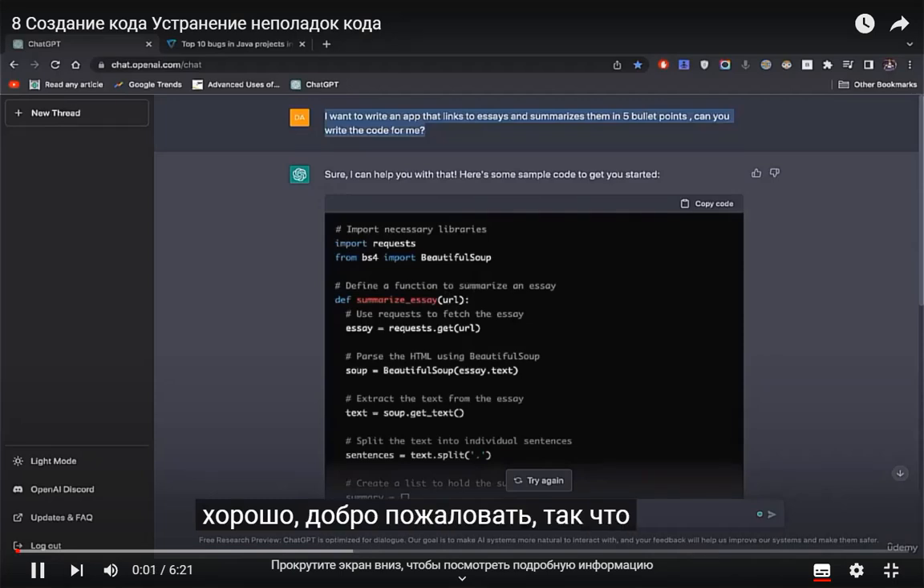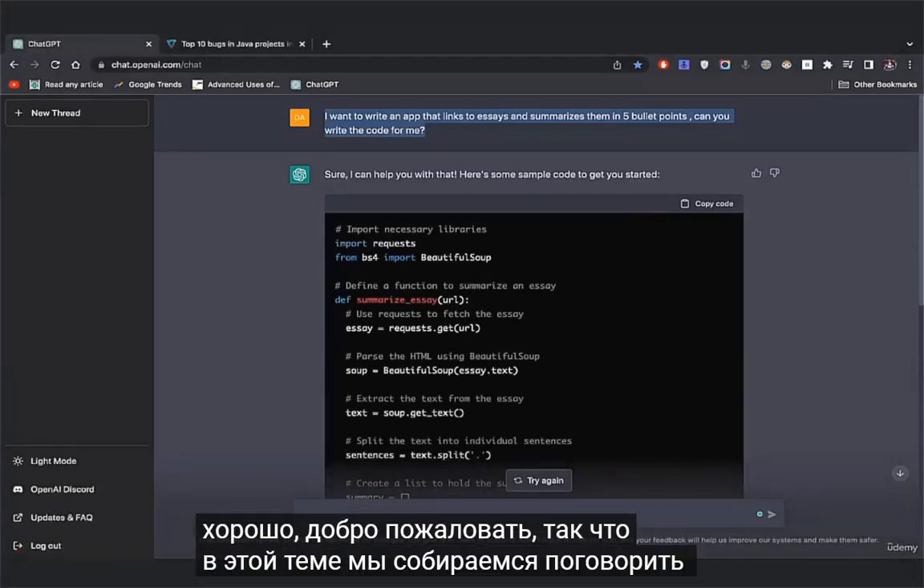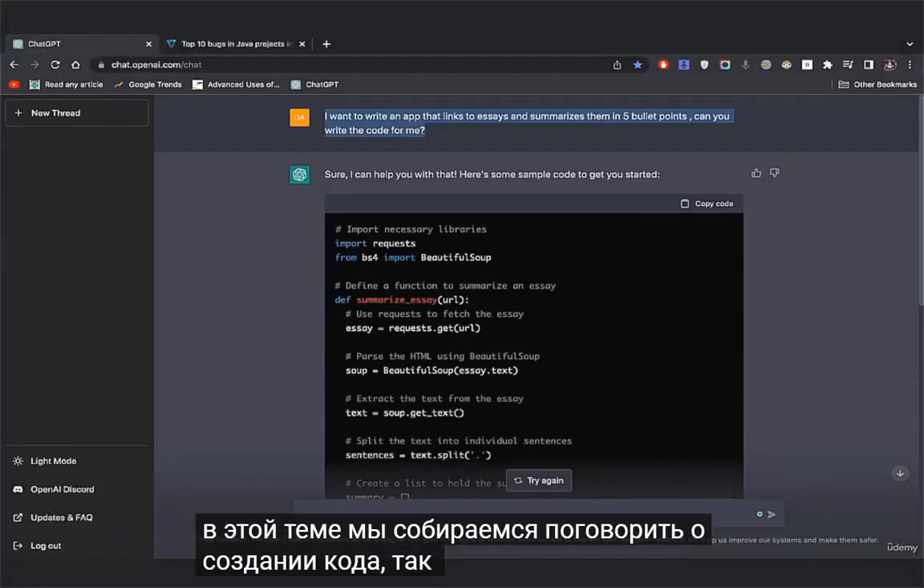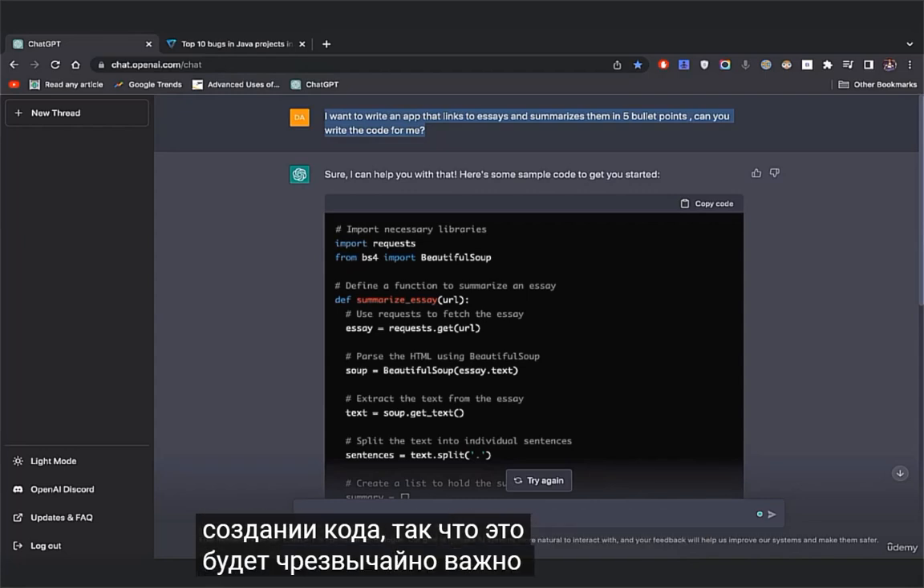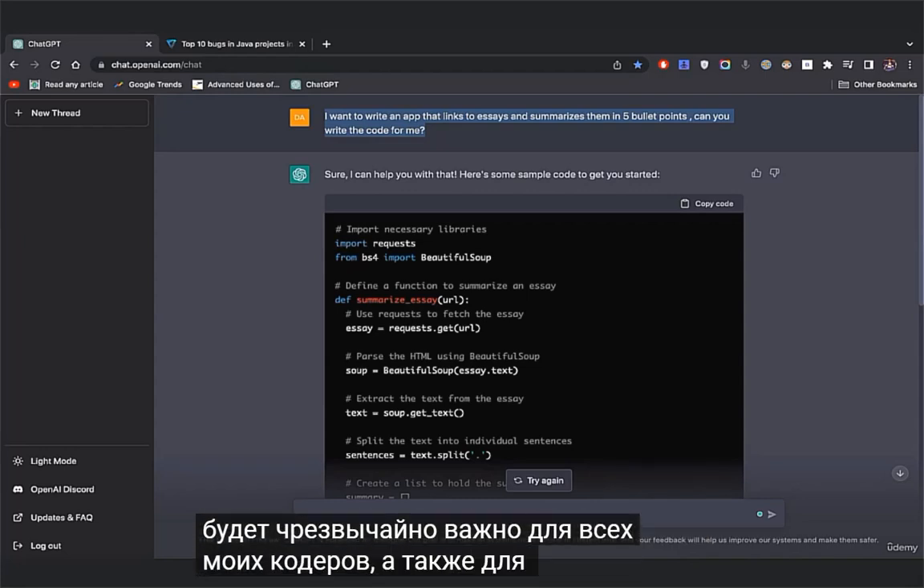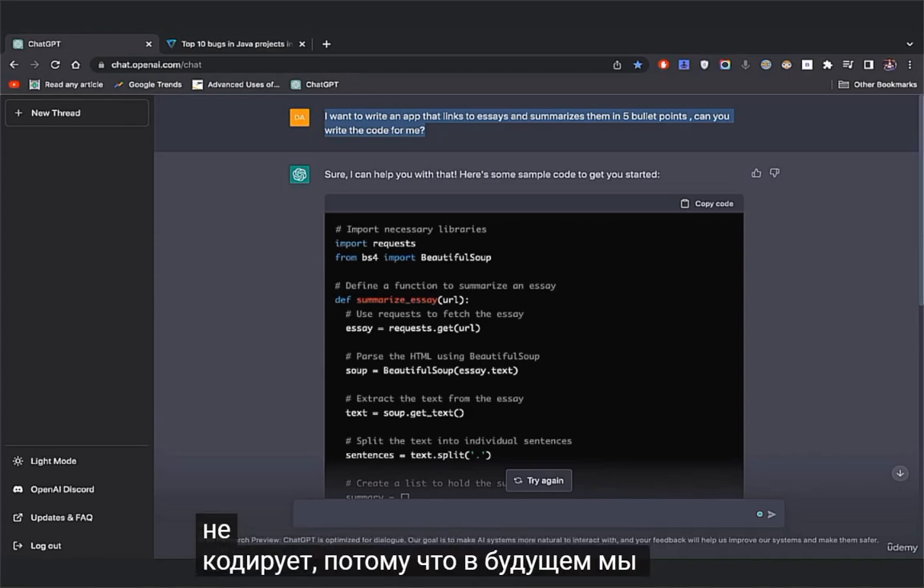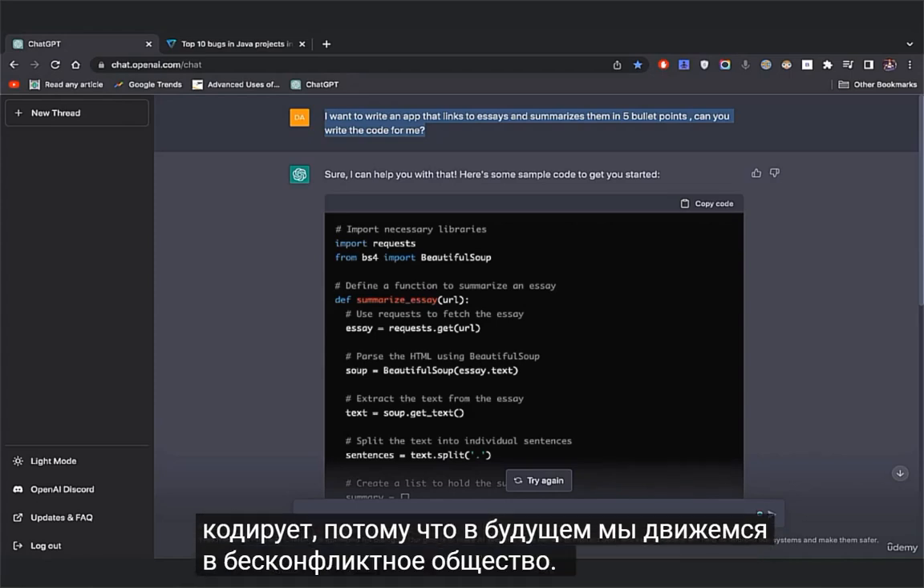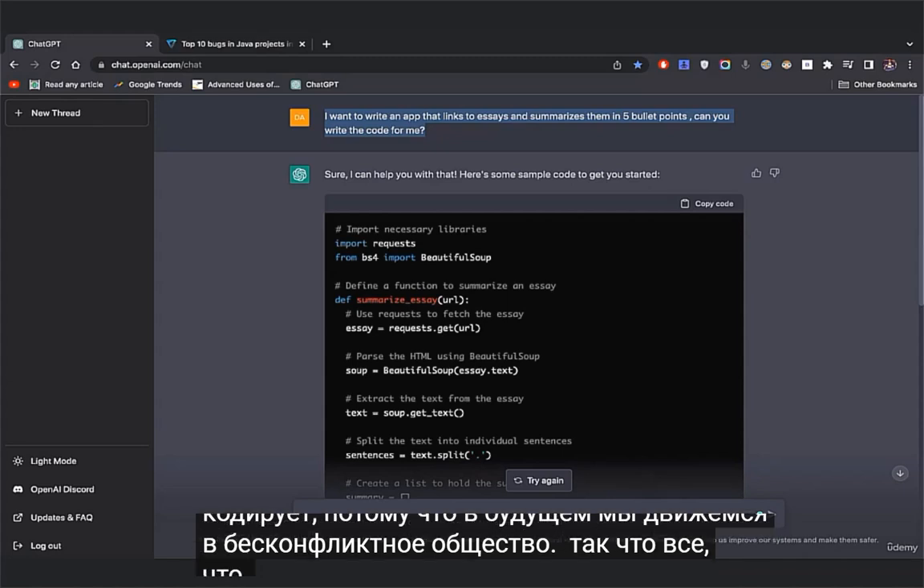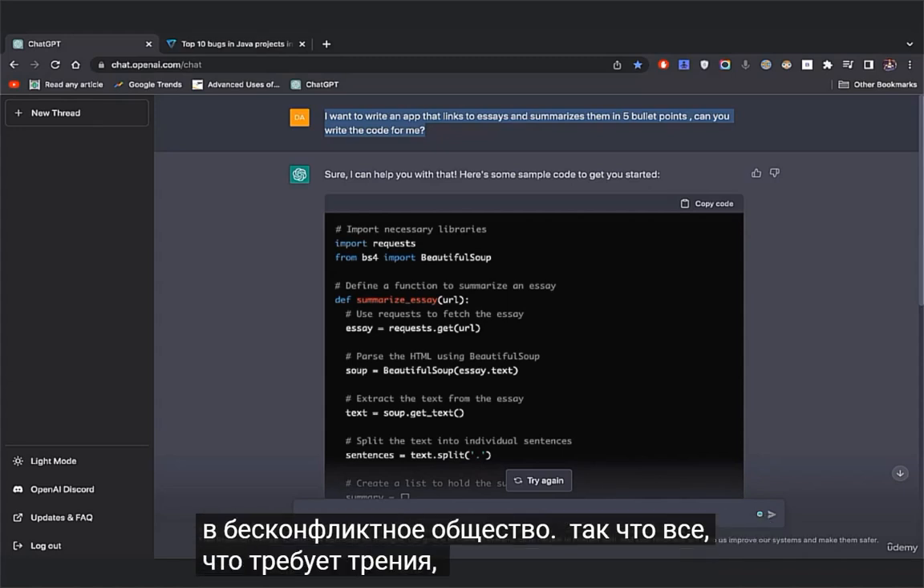All right, welcome. What we're going to talk about in this subject is code creation. This is going to be extremely important for all of my coders out there and also non-coders, because going forward, we're moving into a frictionless society. Anything that requires friction is going to be eliminated.